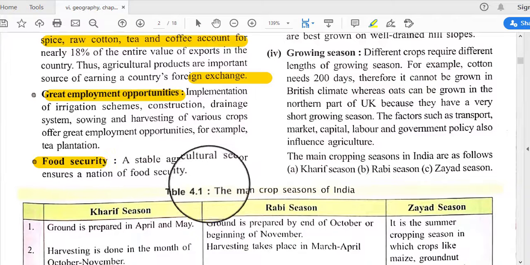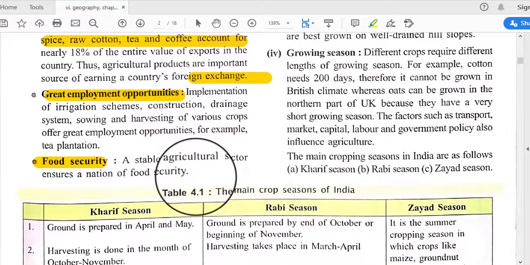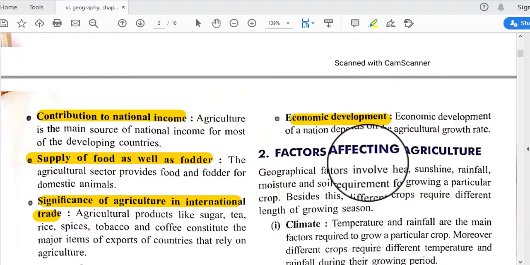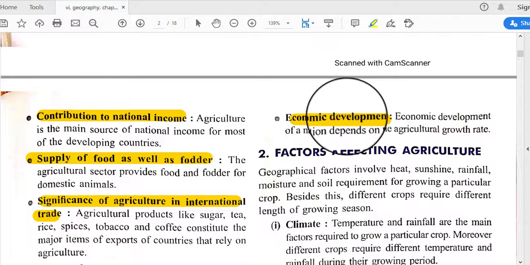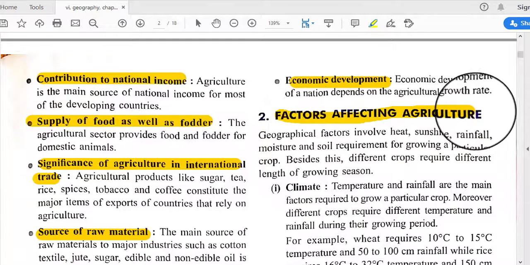Next is food security. A stable agriculture sector ensures a nation's food security. And the last one is economic development. The economic development of a nation depends on the agriculture growth rate, and the economic status also improves with the help of agricultural improvement. Next is factors affecting agriculture.